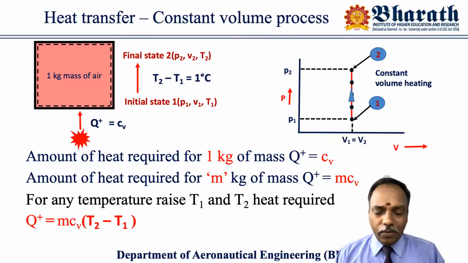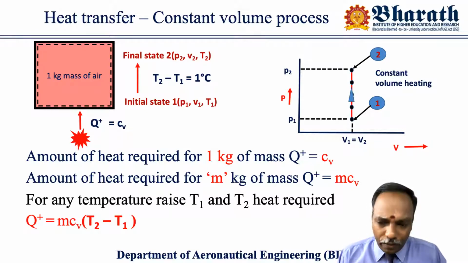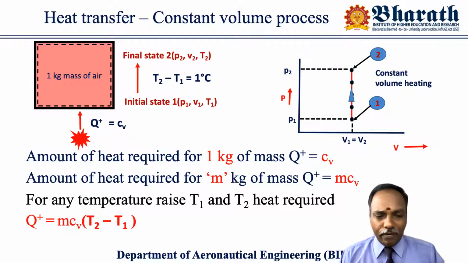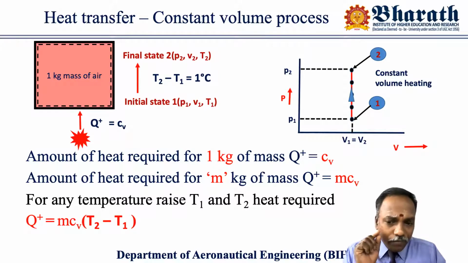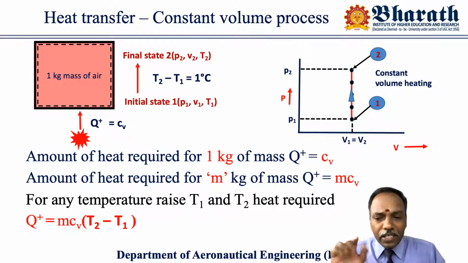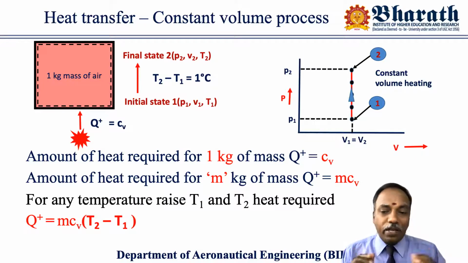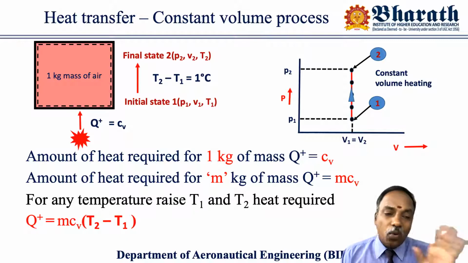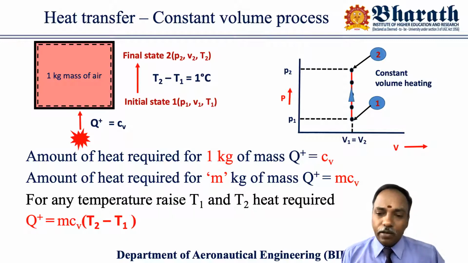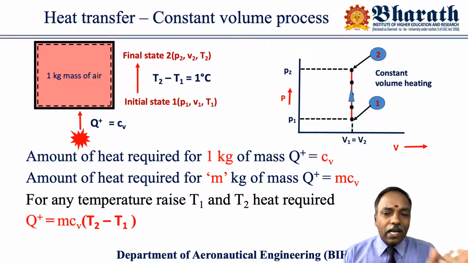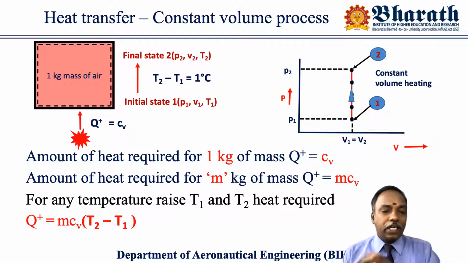Instead of T2 minus T1, you can put Tf minus Ti. If we use final temperature minus initial temperature, the same equation can be used for the cooling process also. So this equation gives both the quantity of heat transfer as well as the direction of the heat flow.